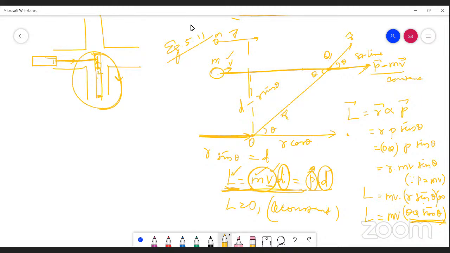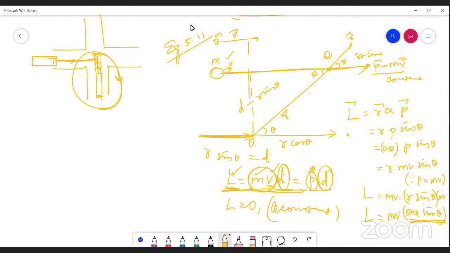Thus, we can say the relation connecting torque and angular acceleration is tau vector equals I into alpha vector. And what is angular momentum? It is the moment of linear momentum of the point mass. How will you express this angular momentum? L vector equals R vector cross P vector. The cross product of R vector and P vector gives you angular momentum.